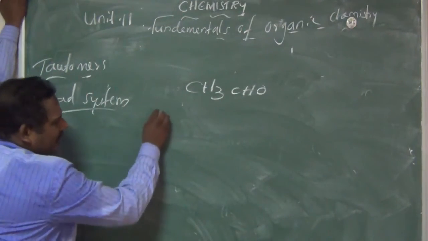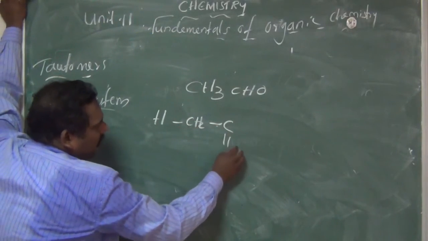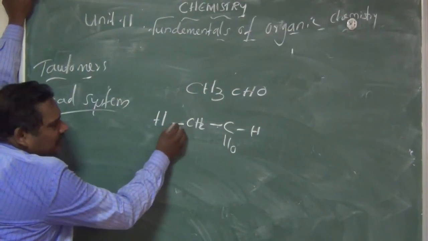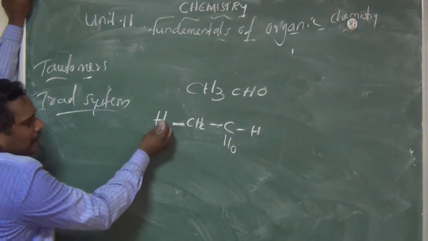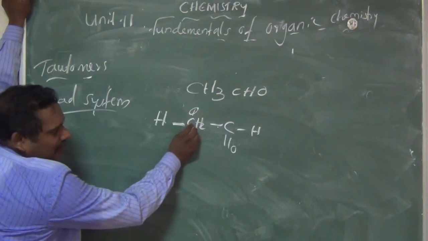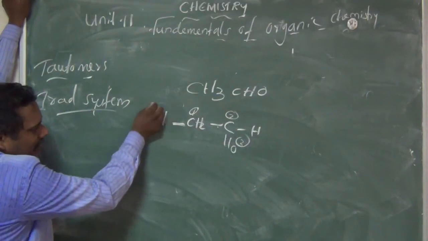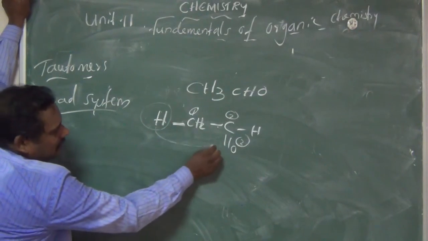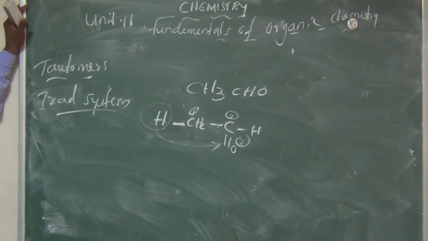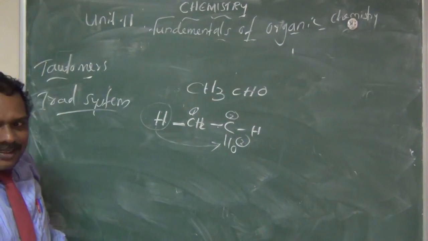This can be written as H-CH2-CH double bond O. Here the first hydrogen atom migrates; this is the first polyvalent atom, this is the second one, this is the third one. So this hydrogen migrates to the third polyvalent atom. That is the triad system. And one more form is also there.